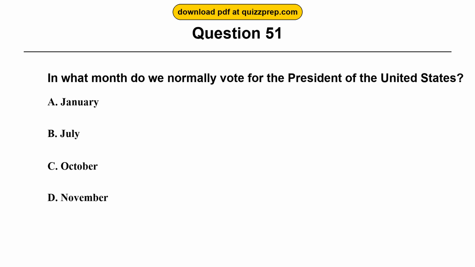Question 51. In what month do we normally vote for the President of the United States? Option A. January.